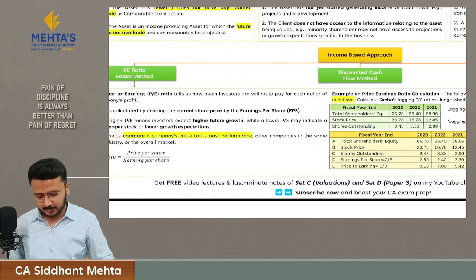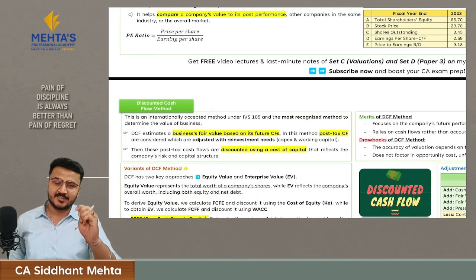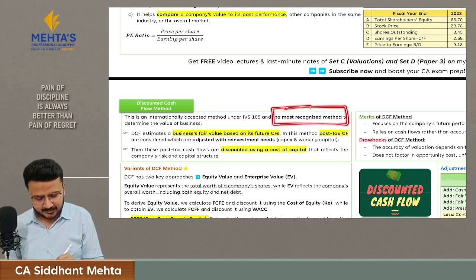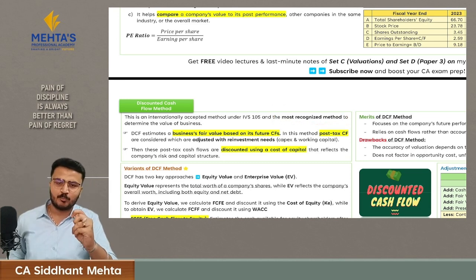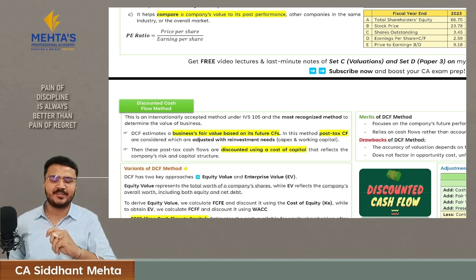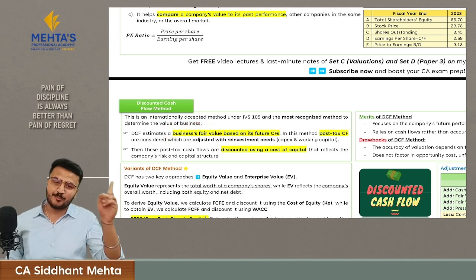This was your first method of income based approach. Let's jump to the second method. This is the most interesting method and most recognized method, because the majority of the valuations in the market are done by discounted cash flow method. As the name suggests, we calculate the fair value of a business based upon future cash flows.